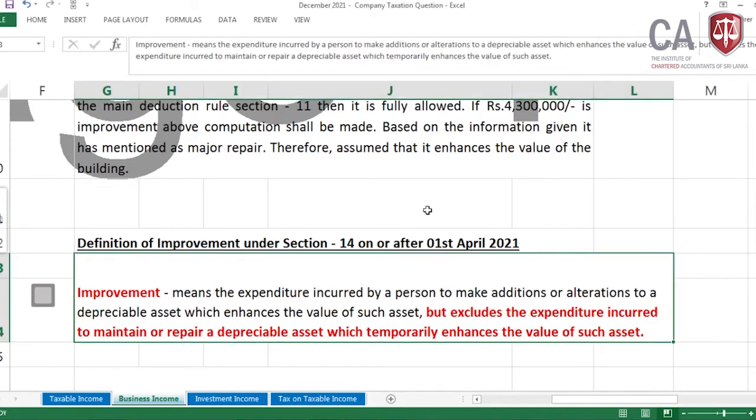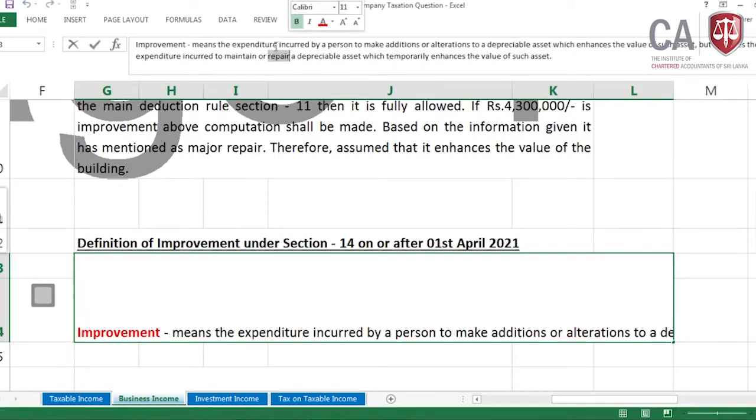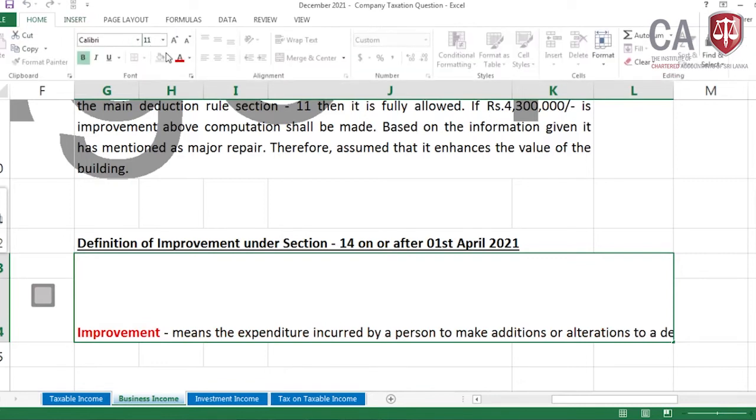You can see from the definition of improvement on or after 1st April 2021, the repair has been excluded.